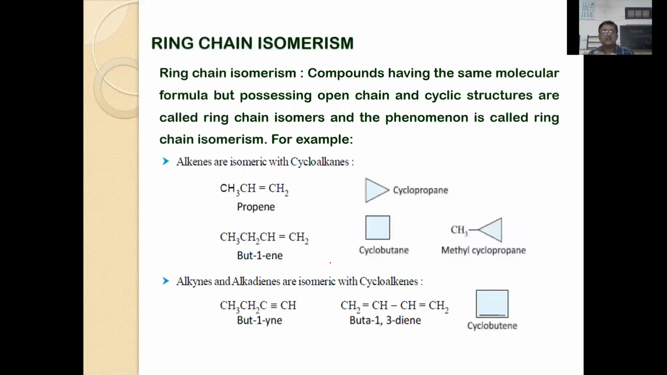Last one is ring chain isomerism. Ring chain means, for example, you can take the molecular formula of alkenes.